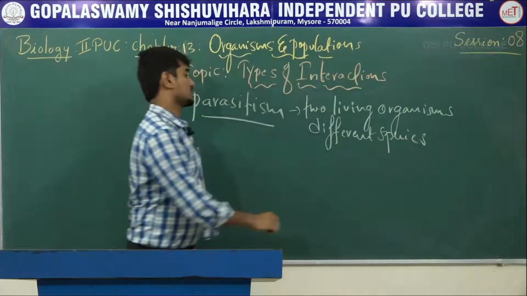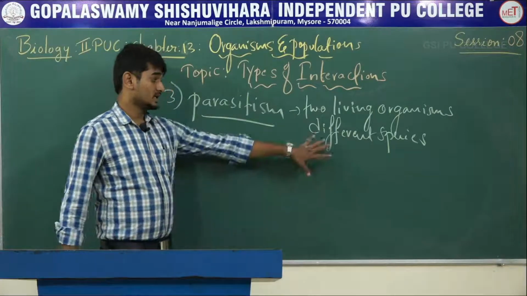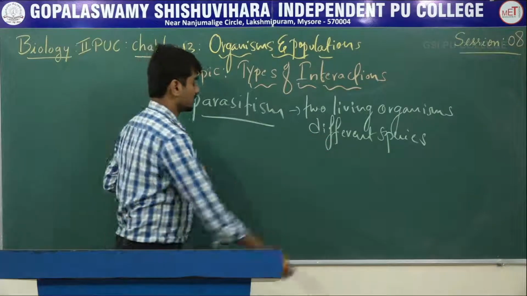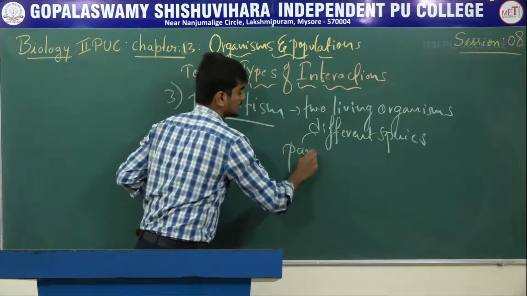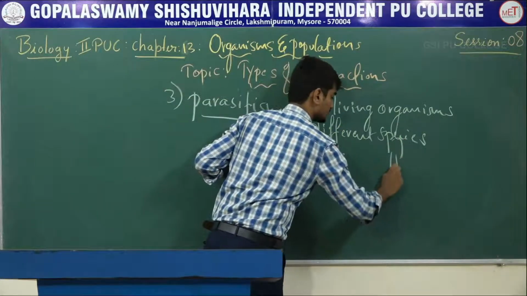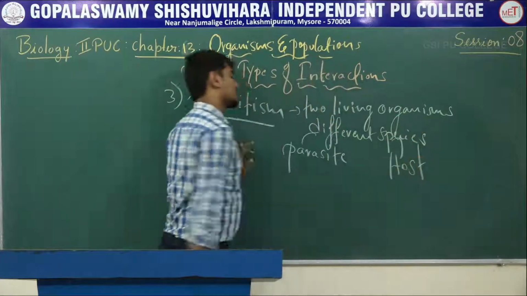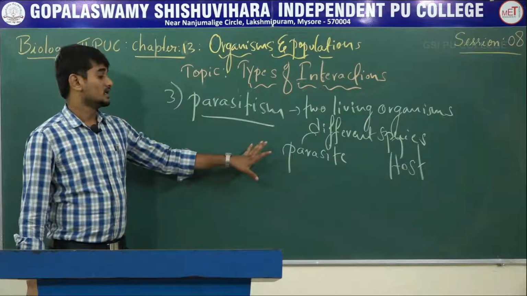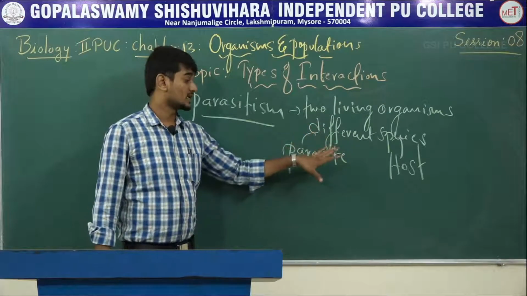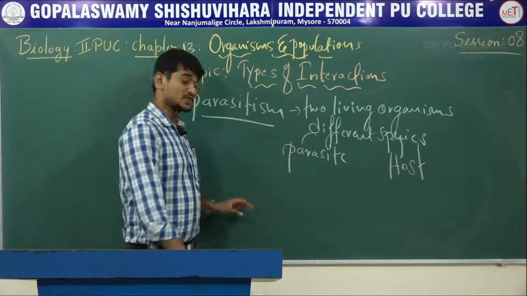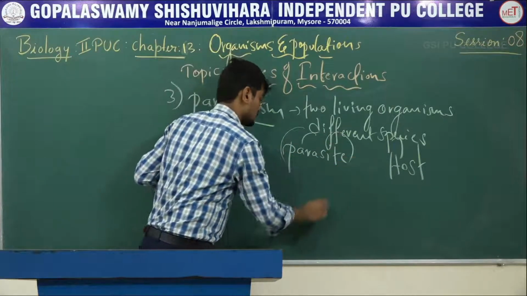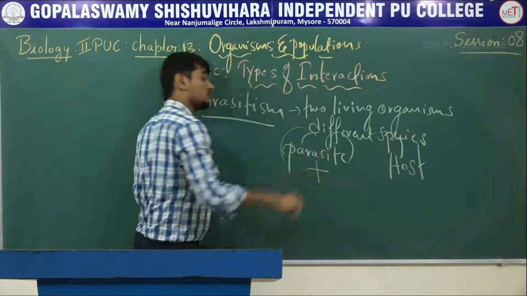So this is called parasitism. Here there are different species: one species is considered the parasite, and the other species is considered the host. The parasite always depends on the host. It gets food from the host. So that's why the parasite is the benefited one, and that's why we assign a plus sign for the parasite.